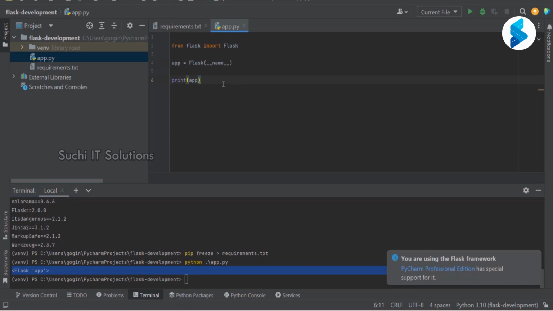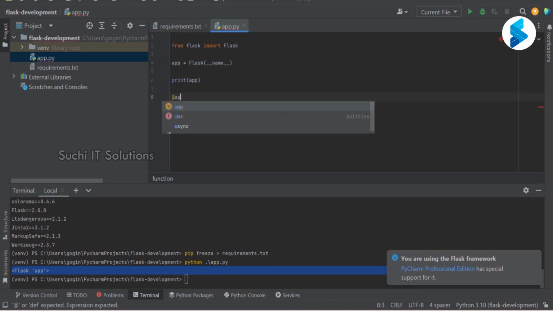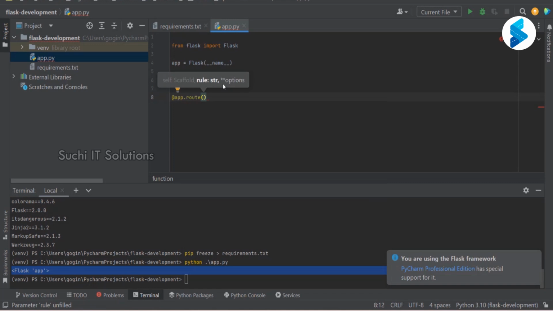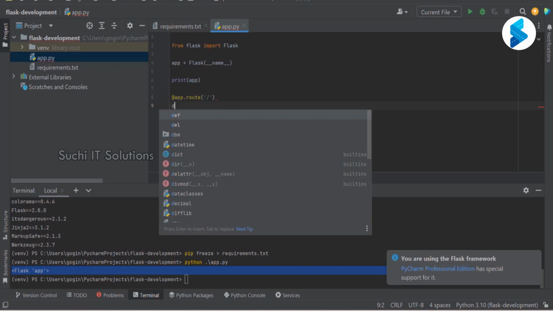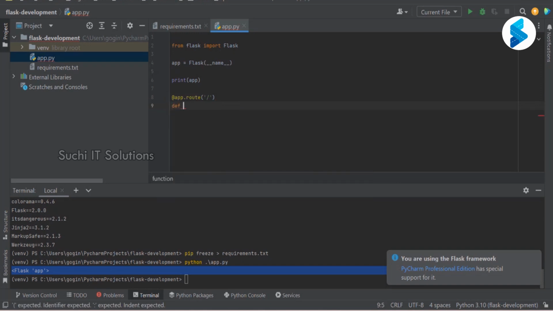Now I can use this app as app.route. Route means I'm going to create a URL, which I'm just going to mention as a slash. And under that, I'm going to write my function. This is a decorator, @app.route is a decorator, and I'm just specifying the path in it.